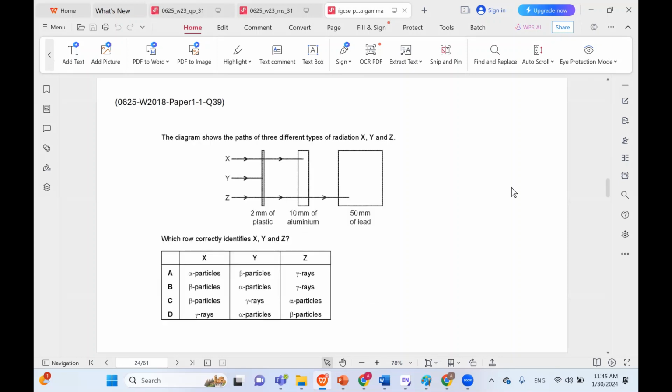The diagram shows the paths of 3 different types of radiations, X, Y, and Z. Again, in this case, Y is the least penetrating, right? So Y would be alpha. X is medium, so X would be beta. And Z is the most penetrating, so Z would be gamma. So for Z, we have gamma, but for Y, we have alpha. So this is incorrect. And X is beta, so B is the correct choice.